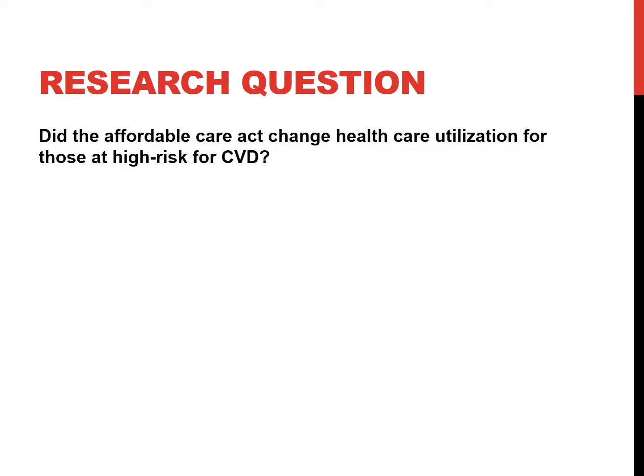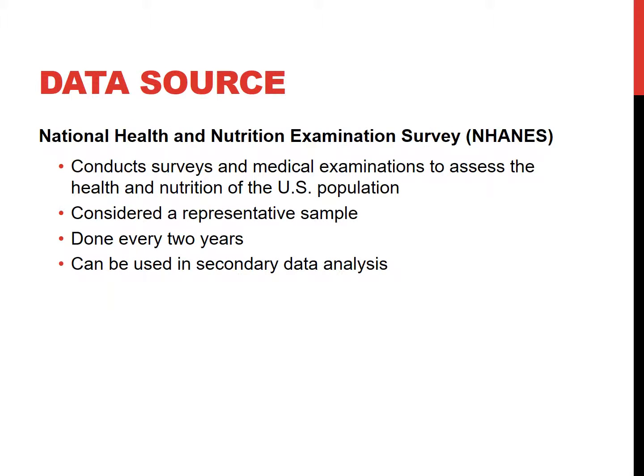So for our study, we posed the research question, did the Affordable Care Act change healthcare utilization for those at high risk for cardiovascular disease? In order to research our question, we utilized the National Health and Nutrition Examination Survey. NHANES conducts surveys and medical examinations to assess the health and nutrition of the U.S. population. Its participants are considered to be a representative sample of those living in the U.S. It's done every 2 years and is a public data set, meaning that it can be used for secondary data analysis, which is what we've done here in this study.